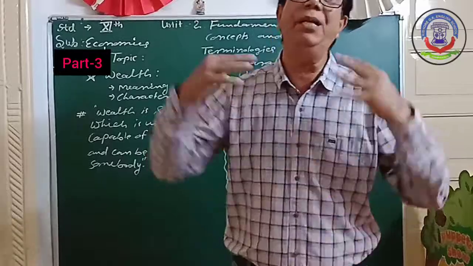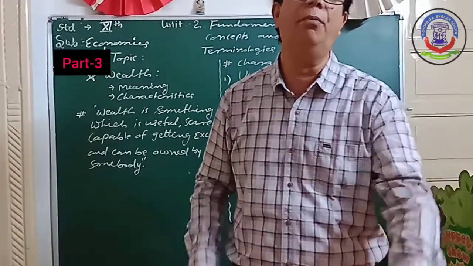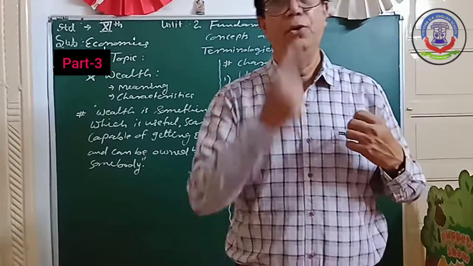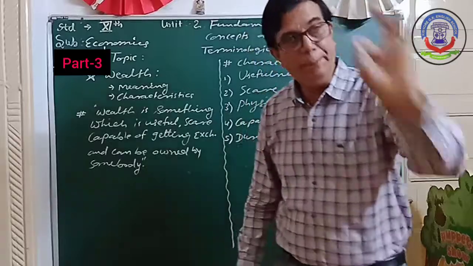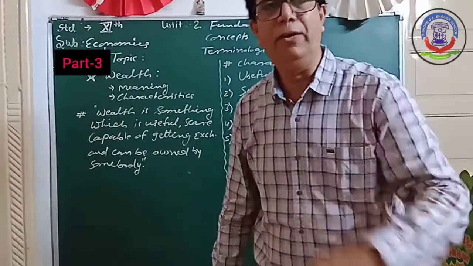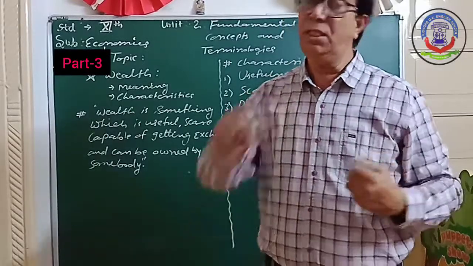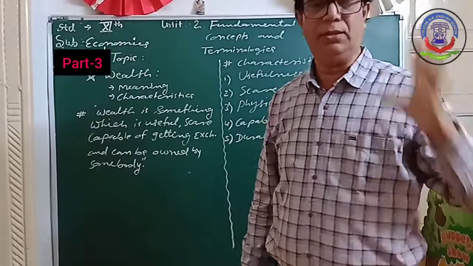People ran behind how to create maximum wealth. So from that time, the importance of wealth in our economy, this concept was given by Adam Smith.